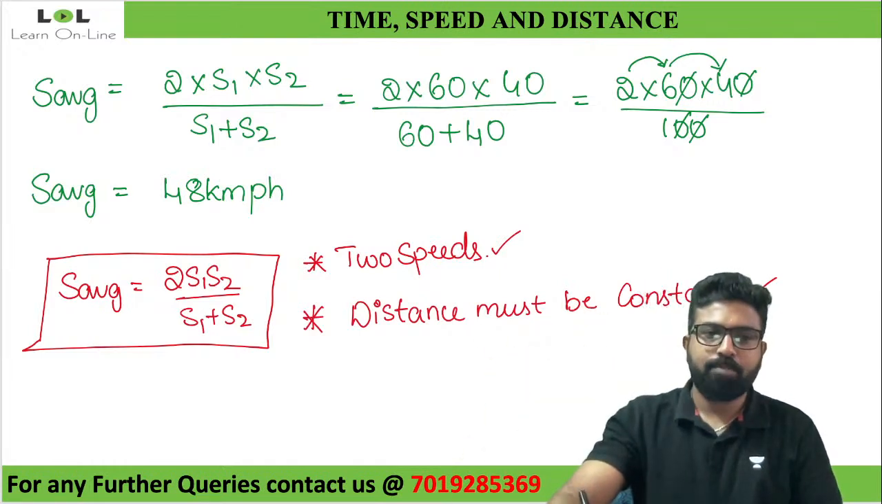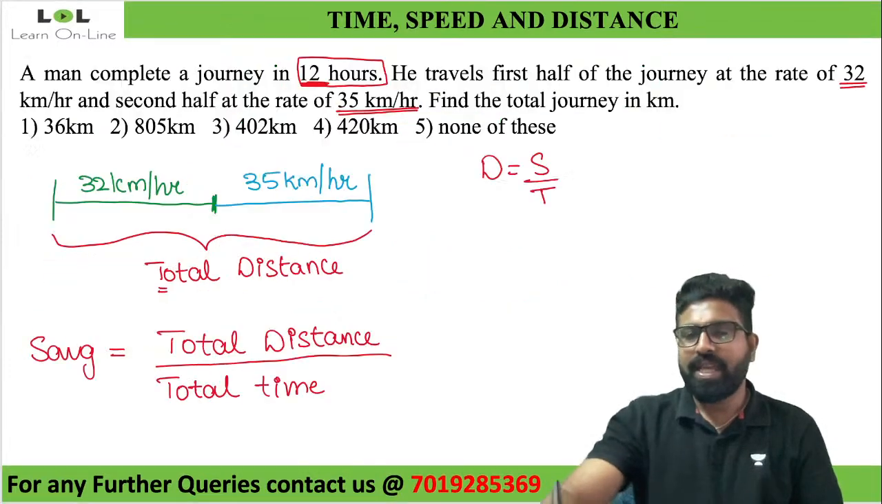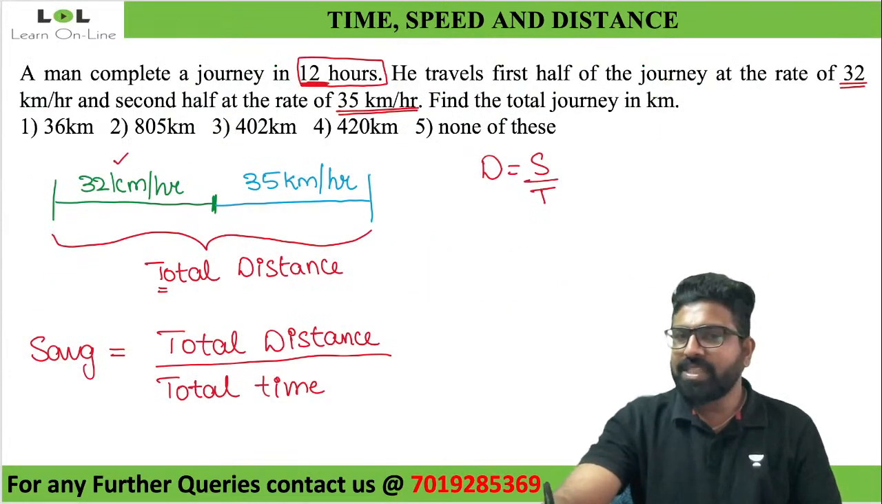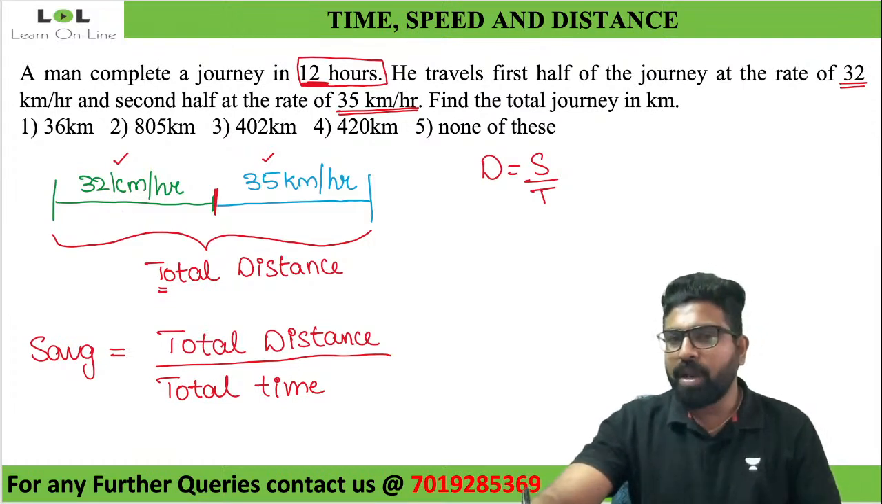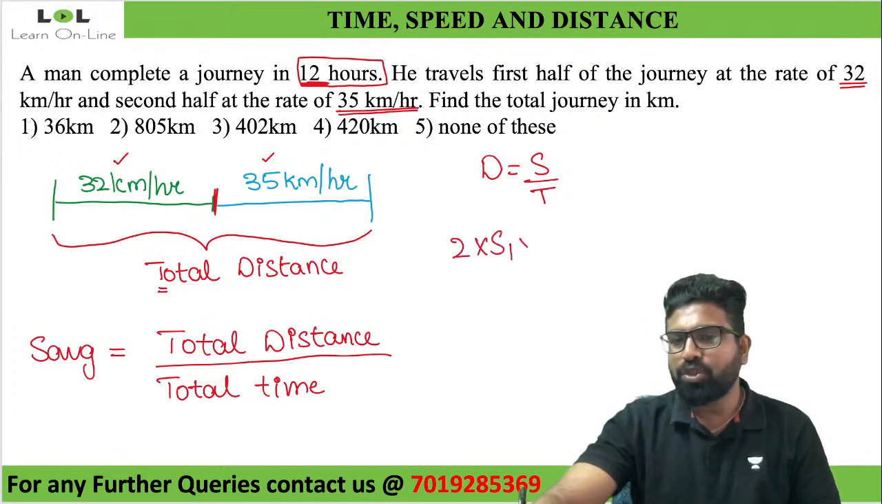So look at this. Do I have only two speeds here? Yes, there are only two speeds. Is the distance constant? First half of the journey, next half of the journey, which means the distance here is also the same as the distance over here. Yes or no? The distance here is exactly the same. So can I tell that the distance is also constant? There are two speeds, so I can use the formula for average speed. What is the formula for average speed? 2 times S1 into S2 divided by S1 plus S2.